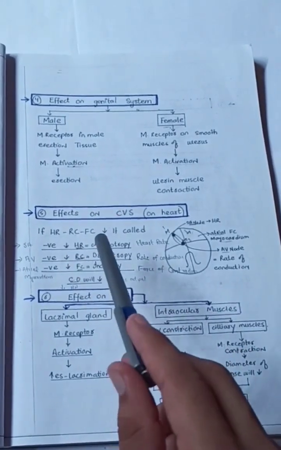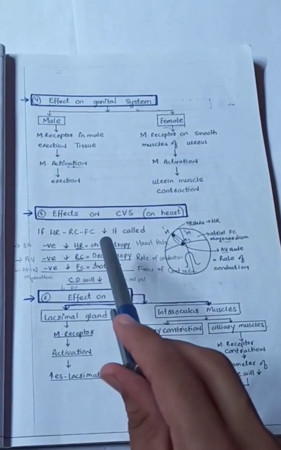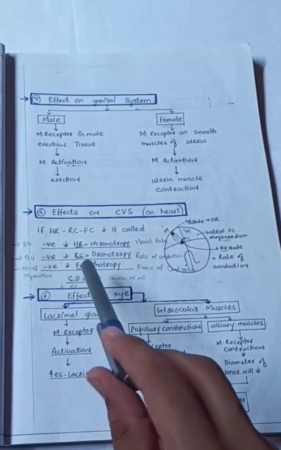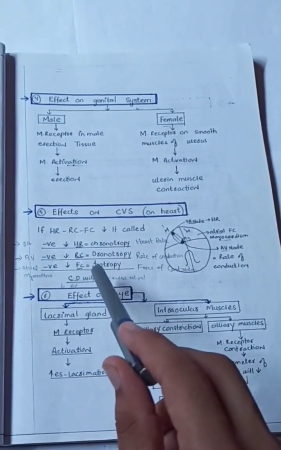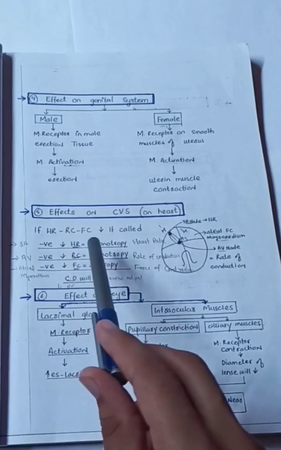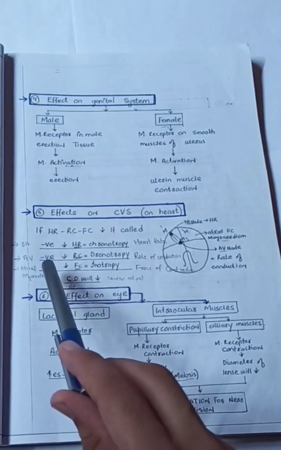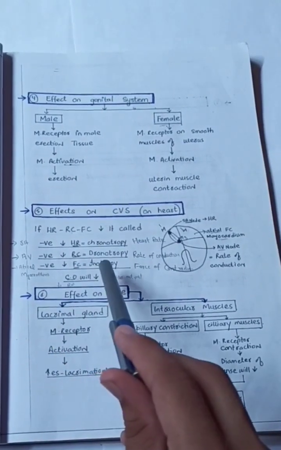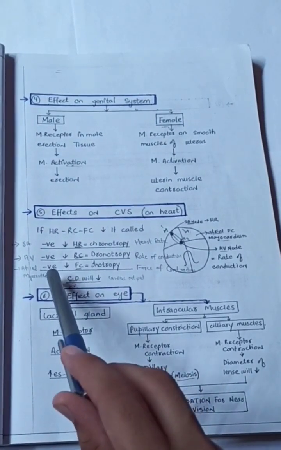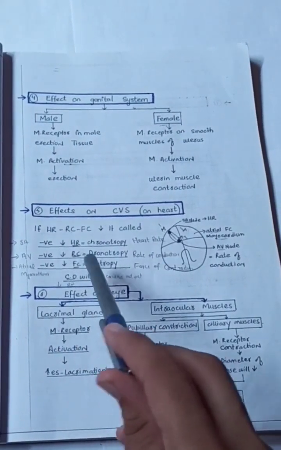The term used for heart rate is chronotropy, for rate of conduction is dromotropy, and for force of contraction is inotropy. If the heart rate decreases, it is called negative chronotropy. If the rate of conduction decreases, it is negative dromotropy, and if the force of contraction decreases, it is called negative inotropy.